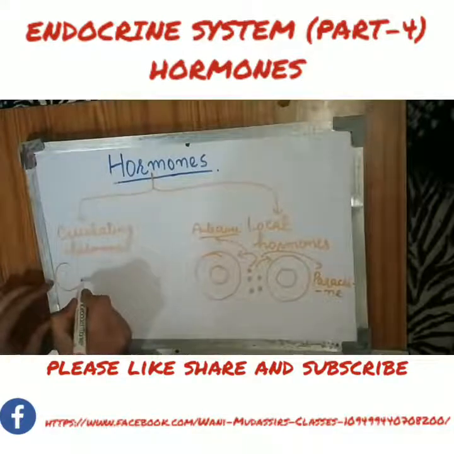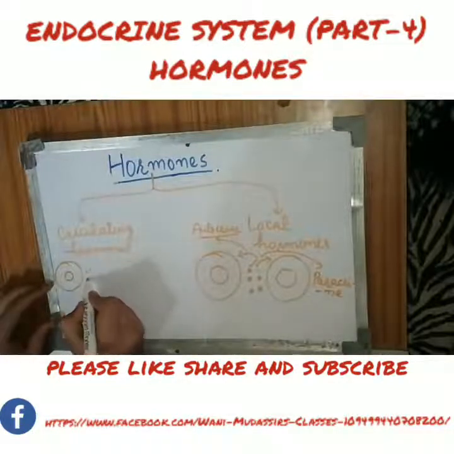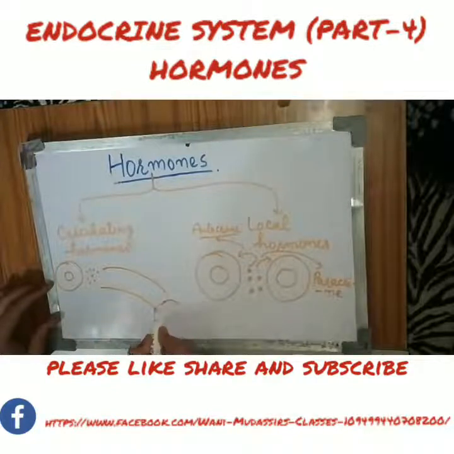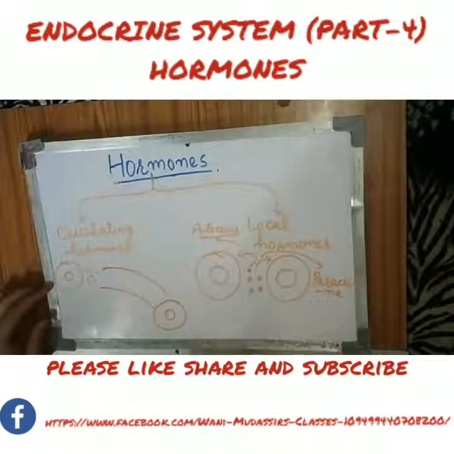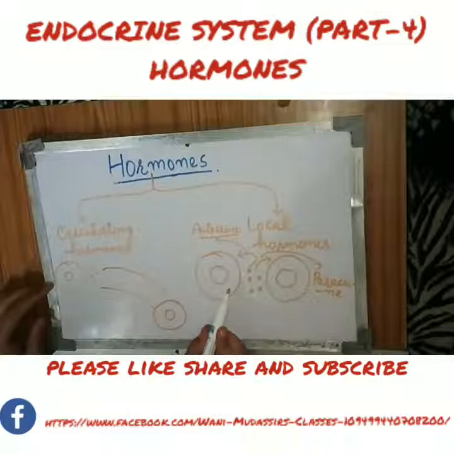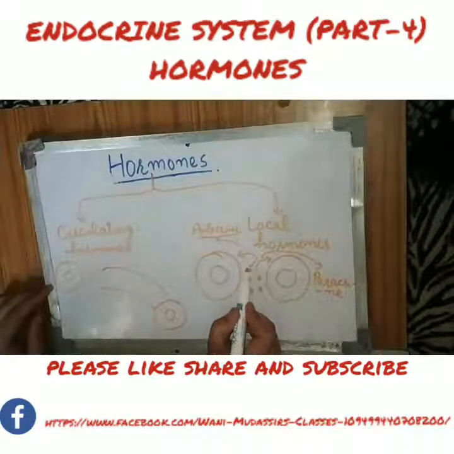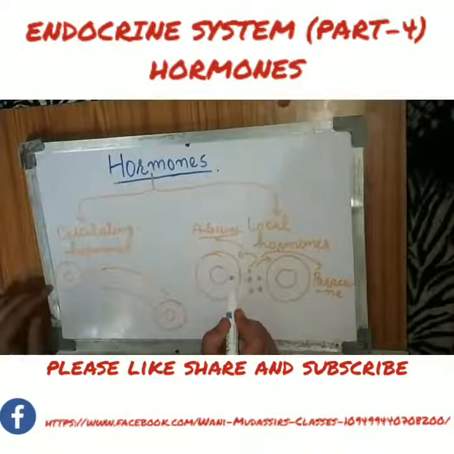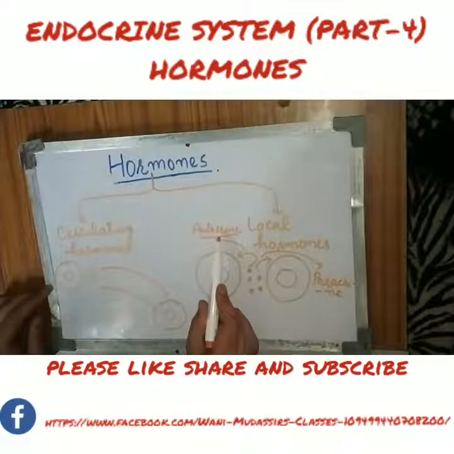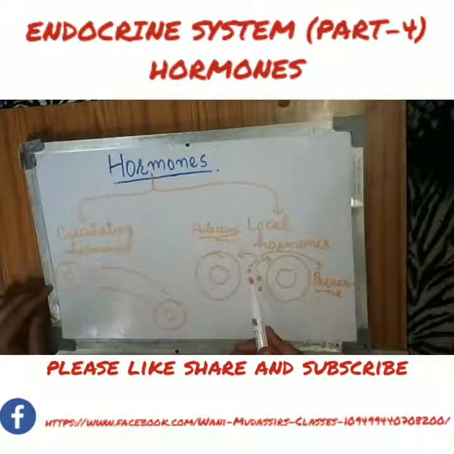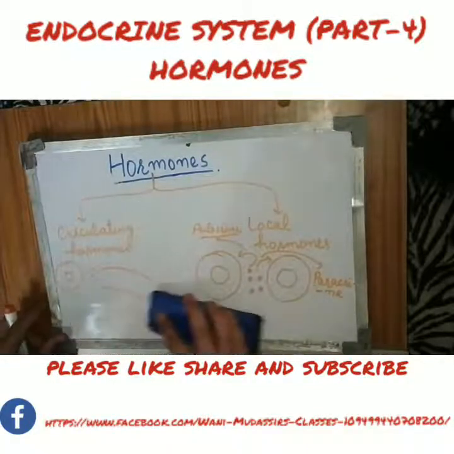Circulating hormones, after being secreted by the secretory cell, go into the interstitial fluid, then into the blood circulation, and through it they reach the target cell. Local hormones, secreted by the signal cell, go into the interstitial fluid and either act on the same cell from where they were released, called autocrines, or act on the neighboring cells, called paracrines. Fine. So this is the general classification of hormones.